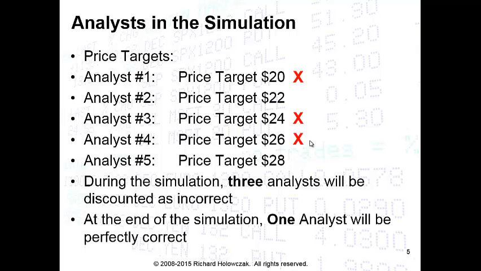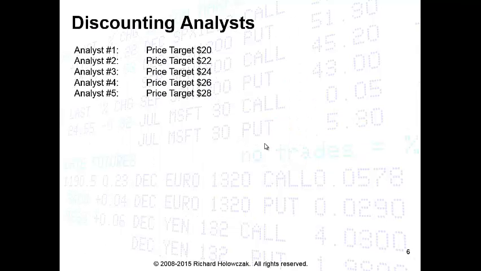So the trick is, at the end of the simulation, one of these 5 analysts is going to be perfectly correct. And your job is to figure out which of the final prices it's going to be. So again, you'll be told 3 of the analysts who are not correct. Your job then is to determine what the final price would be. Let's take an example. We know that we have 5 price targets, and we know that 3 of the prices cannot possibly be the final price. So our question that we're left with is, is our final price $22 in this example or $28?